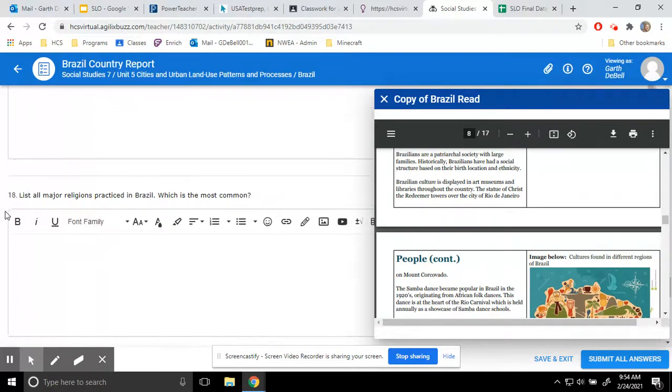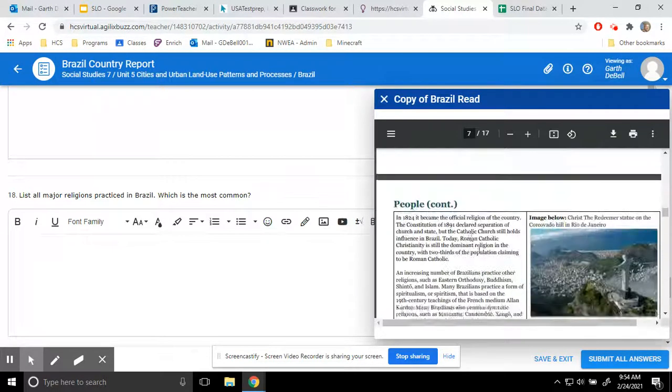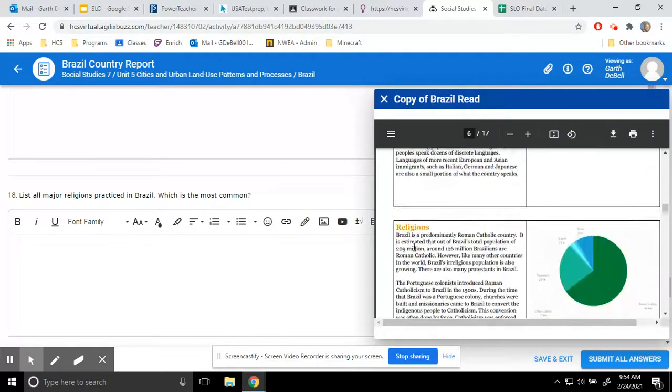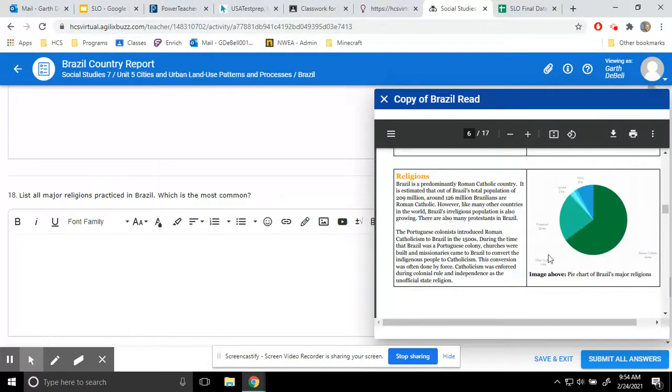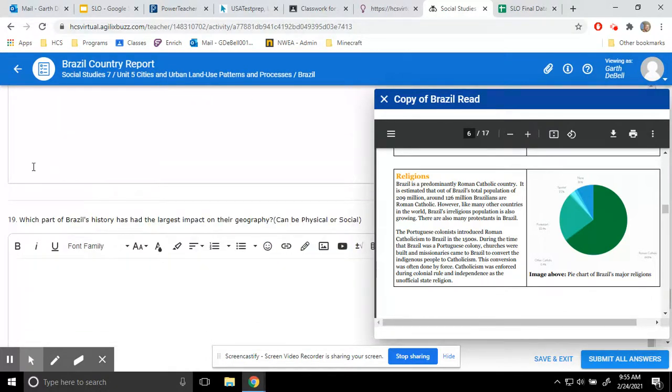List all major religions practiced in Brazil, which is the most common. Okay, so again, religions, you have a list over here, and it talks about them in here. List all major religions. That means that there should be more than just one. If you just tell me Roman Catholicism, I'm going to only give you half credit because that is just the most common one, right? So all of them, at least all the ones that are listed.